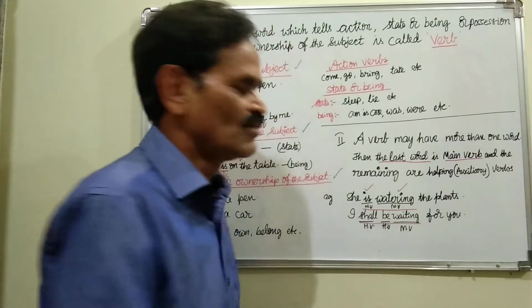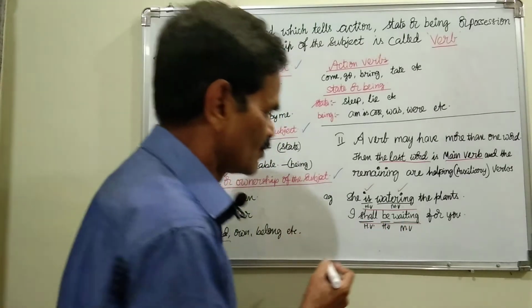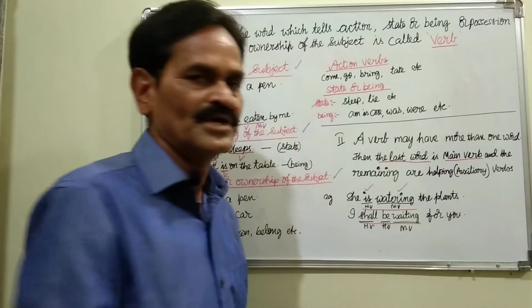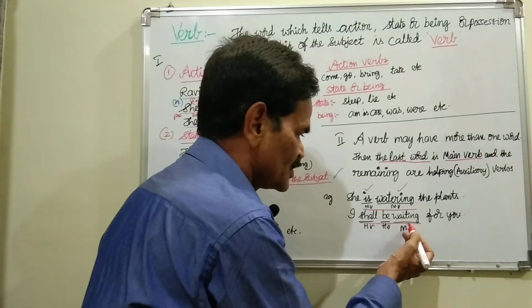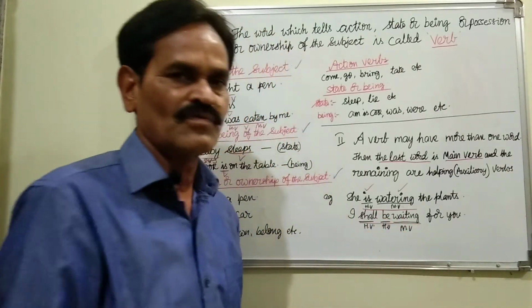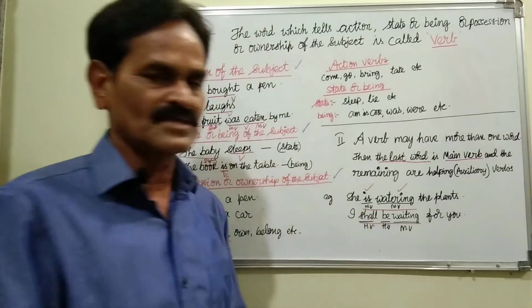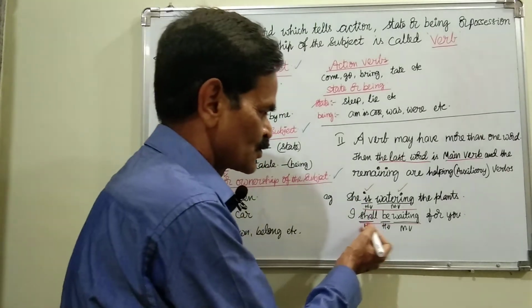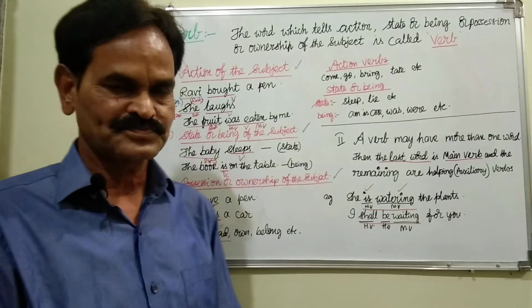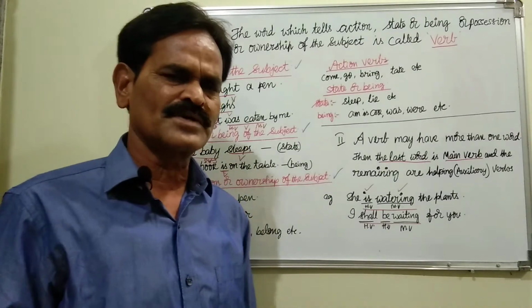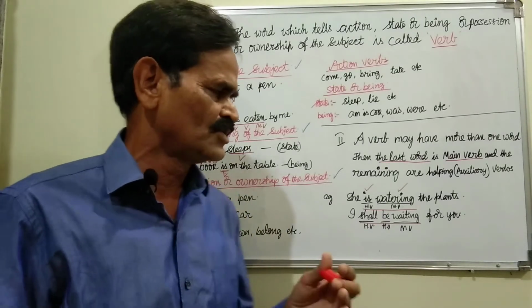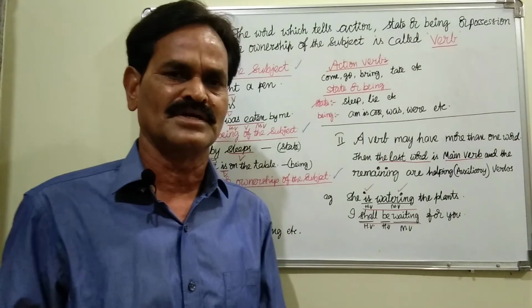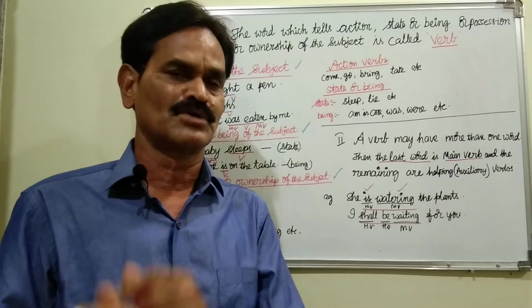And, I shall be waiting for you. What is the verb here? "Shall be waiting." In this, "waiting" is the main verb, "be" is a helping verb, and "shall" is another helping verb. There are two helping verbs in the verb. If anybody asks what is the verb here, we have to say "shall be waiting."